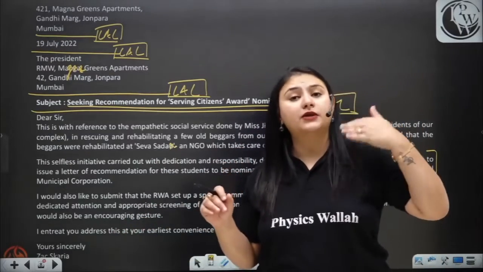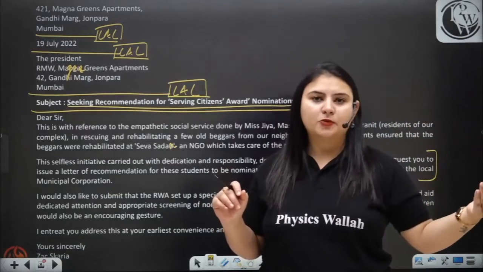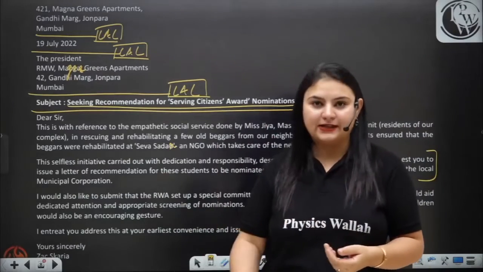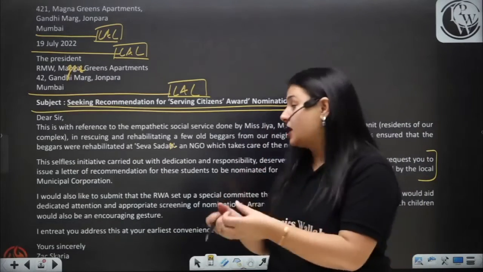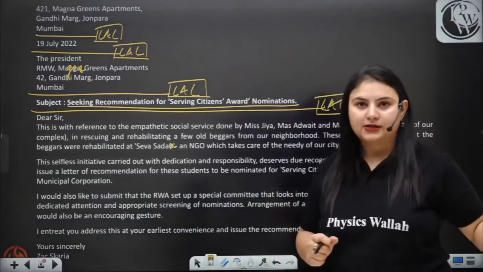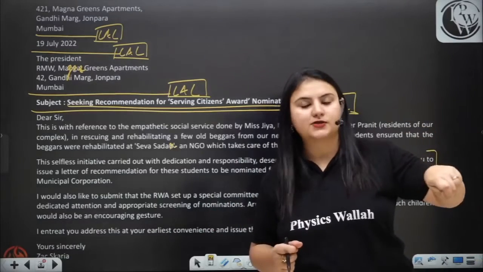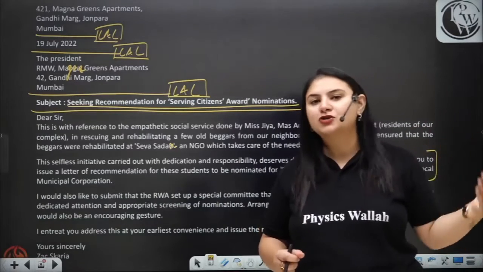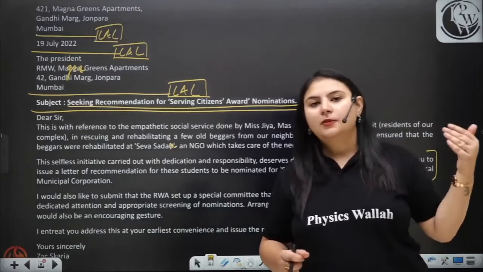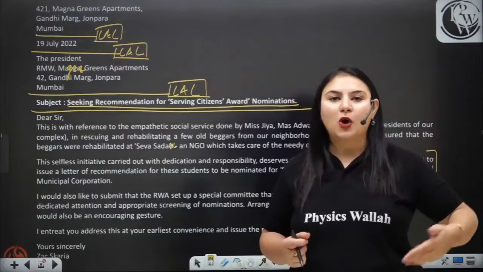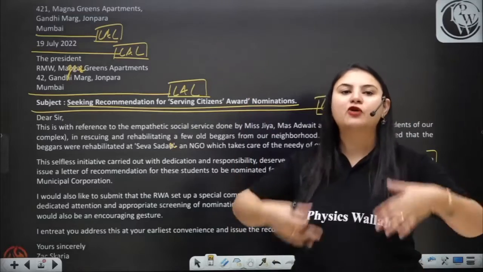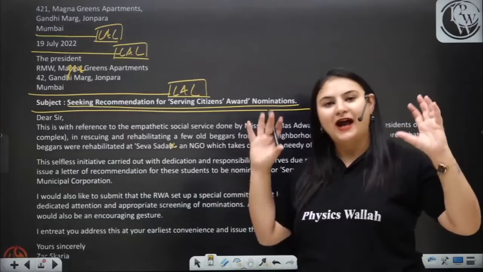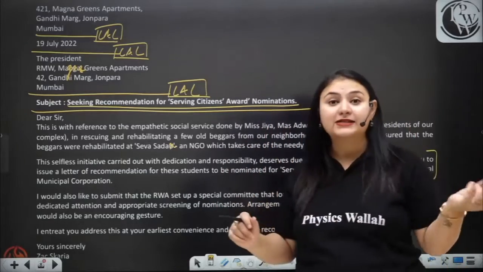She also gave the reason why such things should be done, so that these things increase, so that the students are motivated to do such things. Obviously you have to give the reason also, why such acts should be done, why the students should get sponsorship, why they should be awarded and felicitated by the society. This is because the number of cases increase, so that more and more people are involved in such acts.